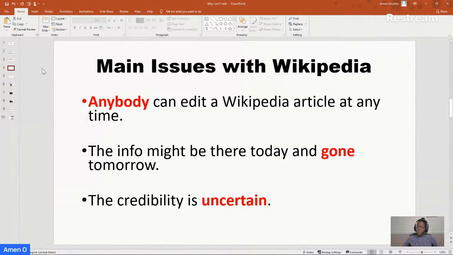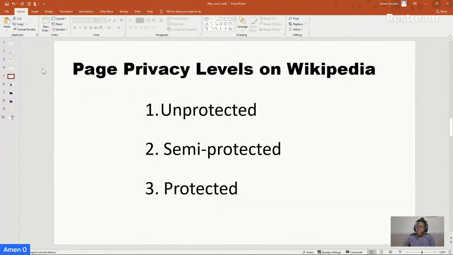So let me go over some of the protection that they have for their pages, which is not full protection for all the pages. Some of the pages are still subject to random edits. So here are the levels of privacy that they have. First, unprotected: the page is unprotected, and anybody can go in there and edit. I'll give examples of all these right after this slide. Second one is semi-protected: some people can edit it. And third is protected: only authorized users and admins are allowed to edit these pages.